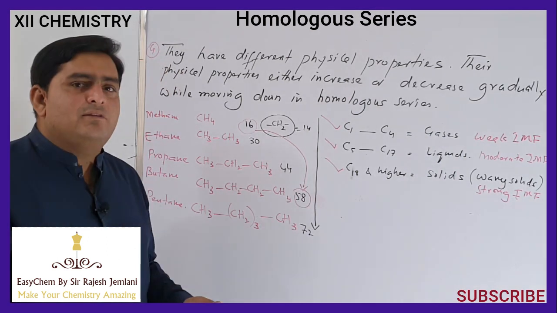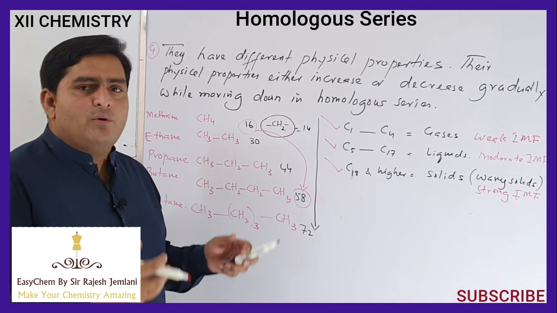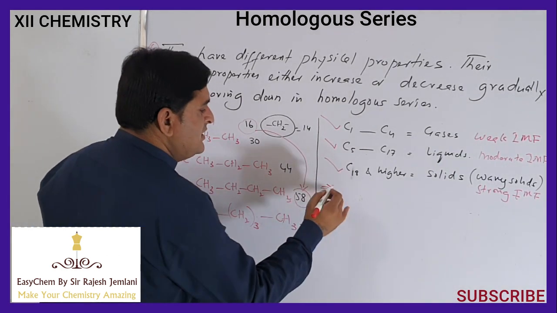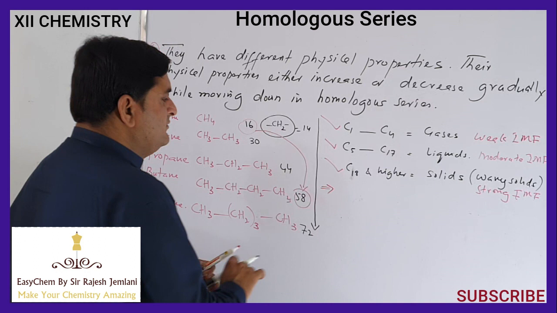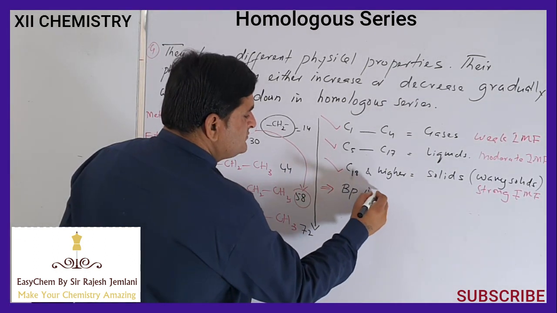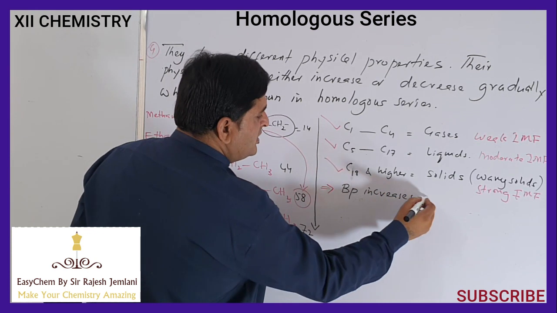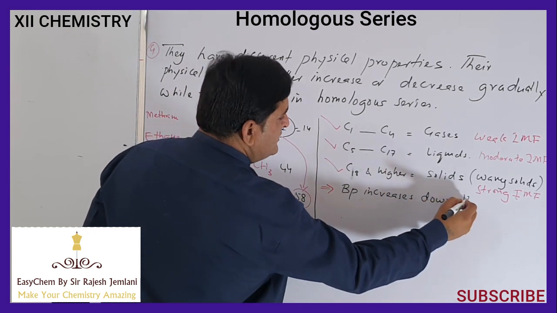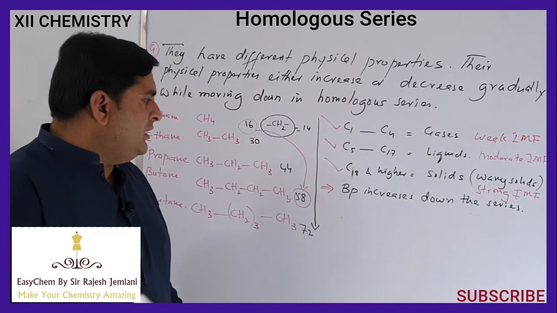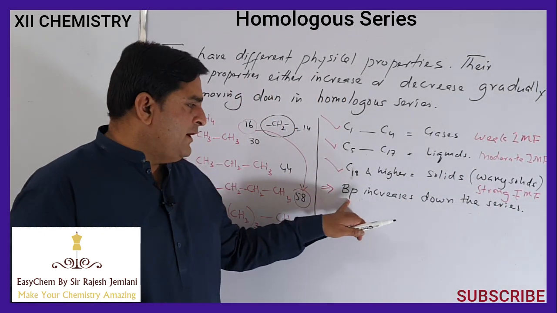So what happens when their cohesive forces or intermolecular forces increase? Which factors gradually increase or decrease? Number one, boiling point increases down the series. The first effect on the physical property will be on the boiling point.